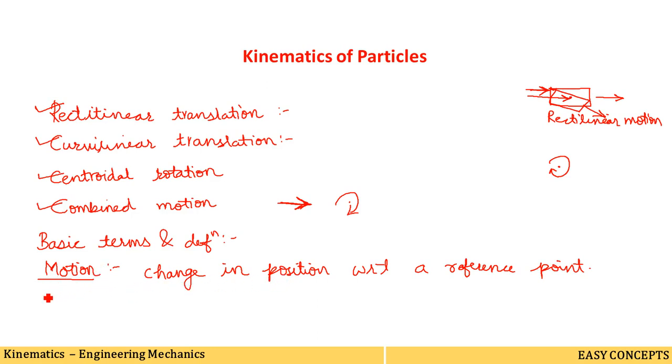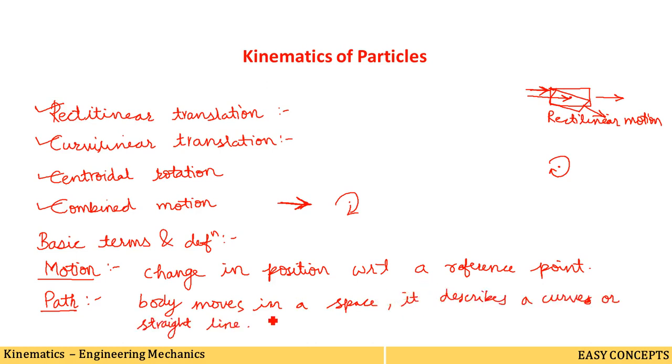Now the next simple term is path. What is the meaning of path? When a body moves in space, it describes a curve or a straight line, and that is called a path.